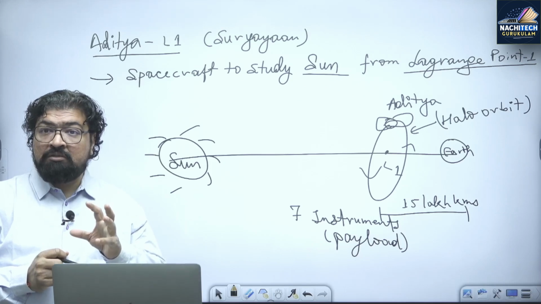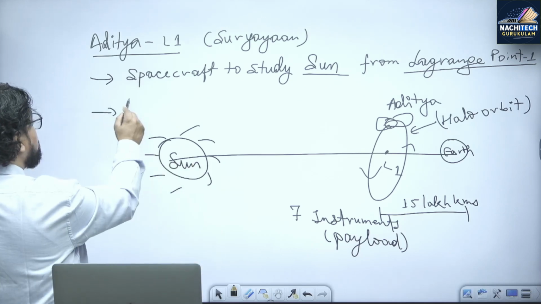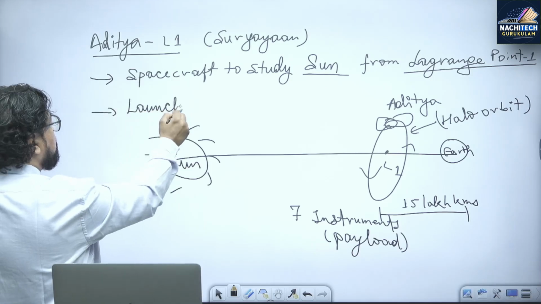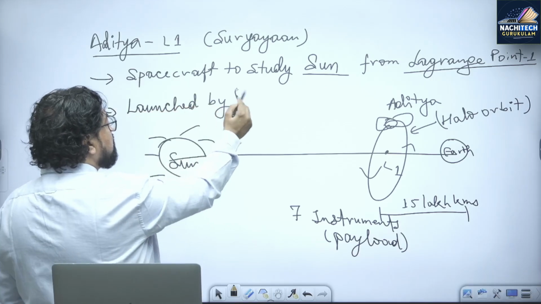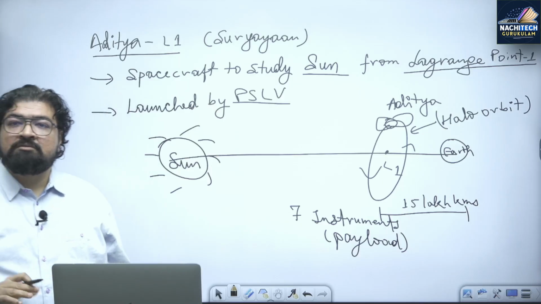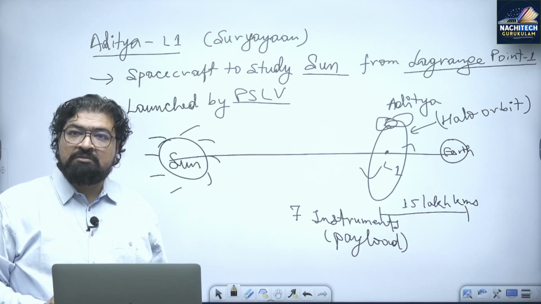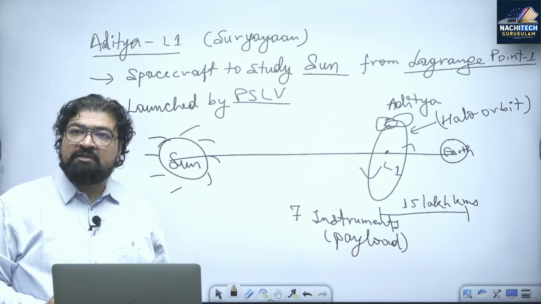Now comes what comes here. कैसे लॉन्च हमने किया, तो we have launched by PSLV. We have a rocket called Polar Satellite Launch Vehicle, and India is the 3rd country in the world. भारत जो है तीसरा राष्ट्र है.